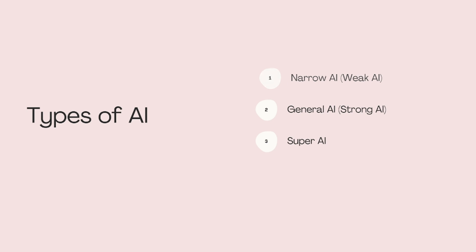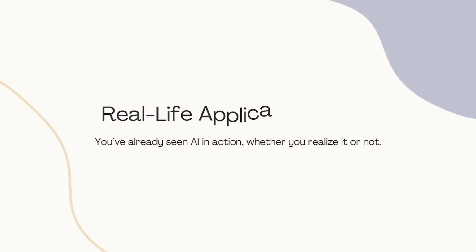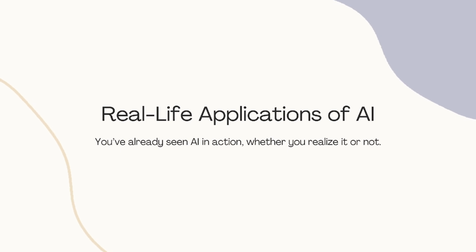Real-life applications of AI. You've already seen AI in action, whether you realize it or not. Your phone unlocking with face recognition. Spotify or YouTube suggesting your favorite songs and videos. Amazon recommending products. Tesla's self-driving features. AI diagnosing diseases faster than some doctors. ChatGPT answering your questions.